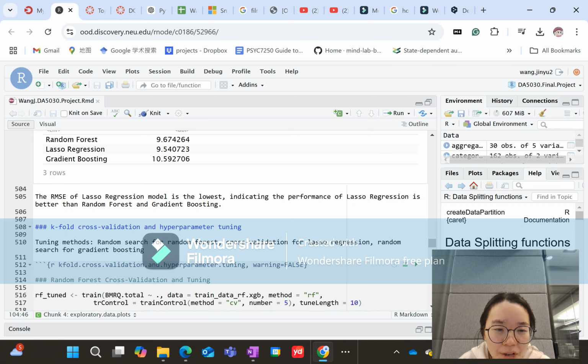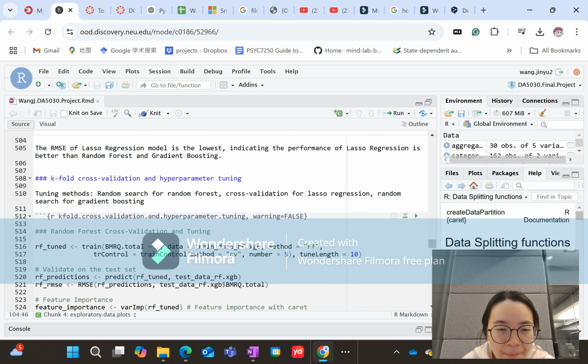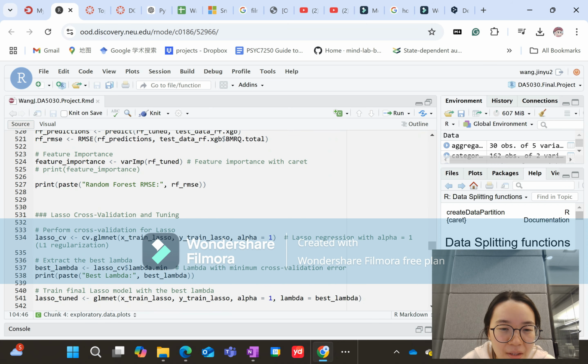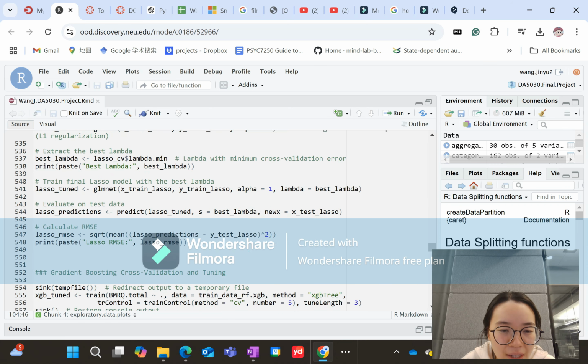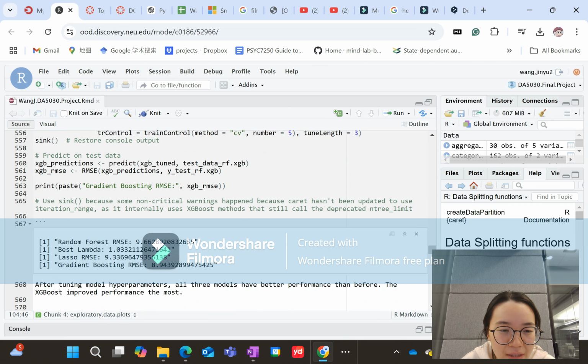For model evaluation, I used the holdout method, which was shown before, and also five-fold cross-validation. After using five-fold cross-validation and hyperparameter tuning, it turns out that the gradient boosting algorithm has better performance than the other two algorithms.